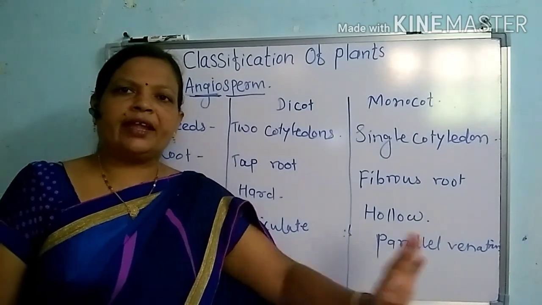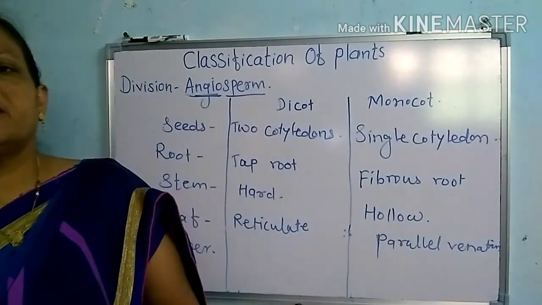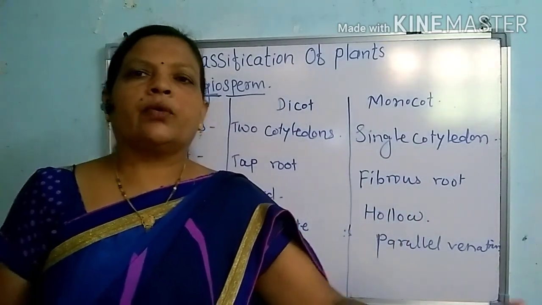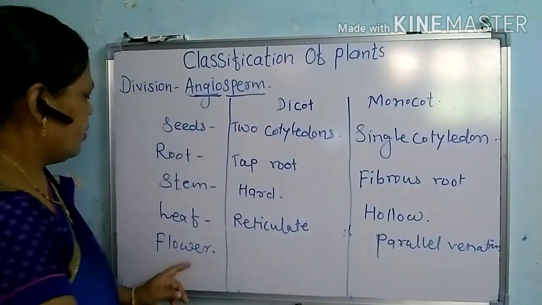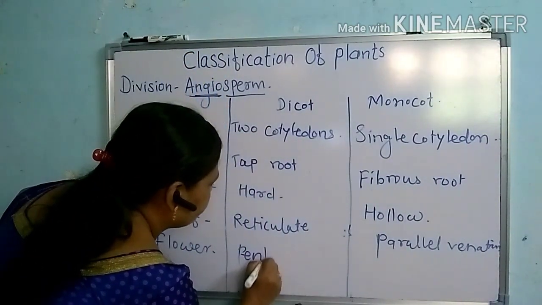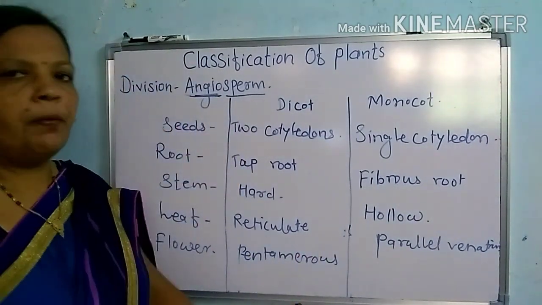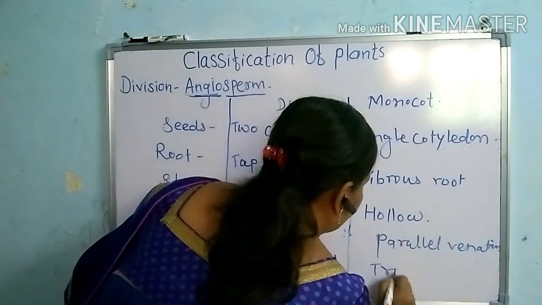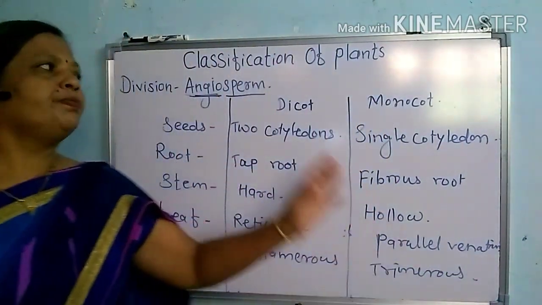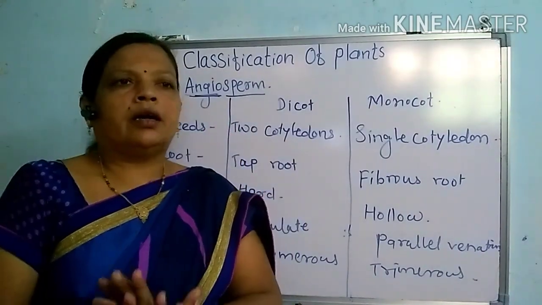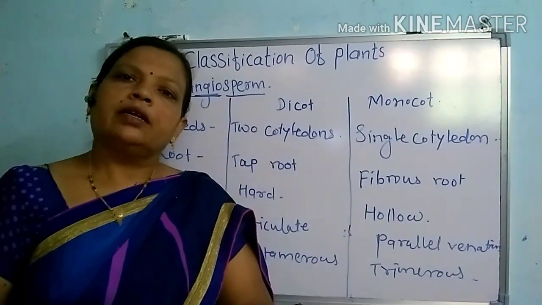That is called pentamerous. And in case of the monocot, the flower is trimerous. That is, the number of whorls are 3 or in the multiple of 3. So here the flower is pentamerous, and in case of the monocot, the flower is trimerous. So in this way, these angiospermic plants are divided into the monocot as well as the dicot,